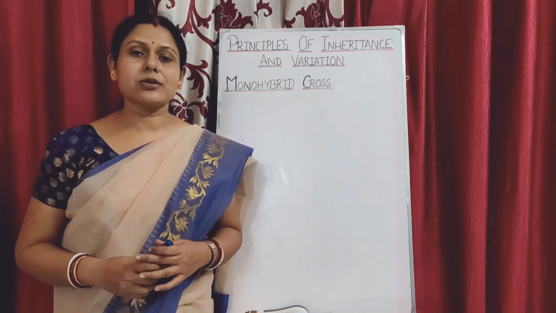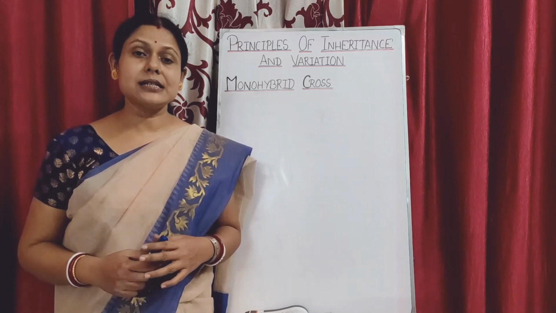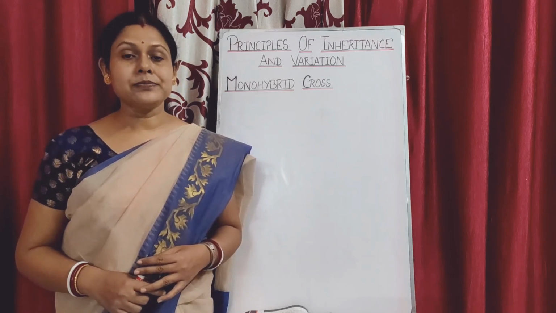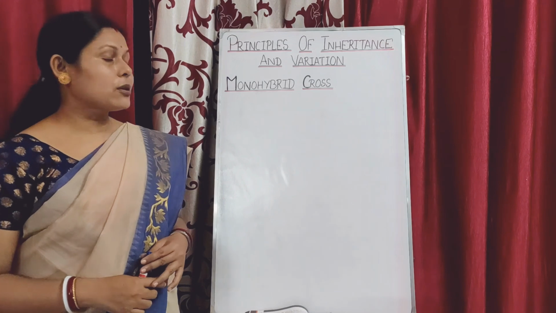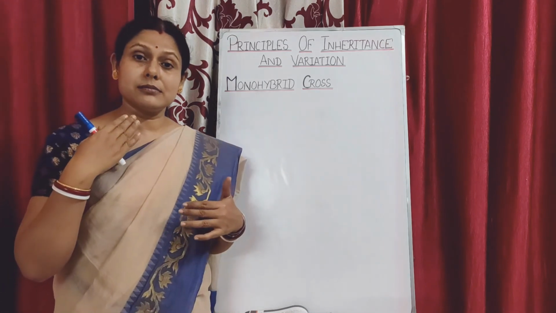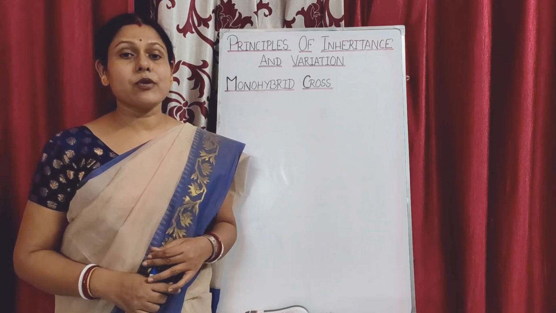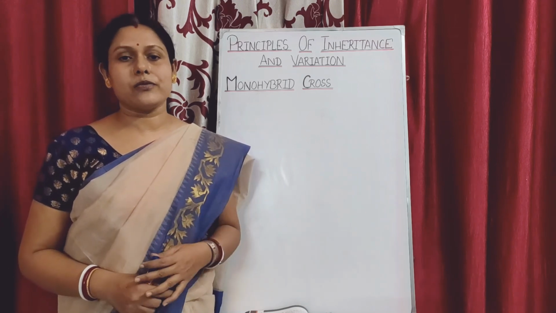That was because of the monohybrid cross which he had done, taking the 7 pairs of contrasting characters in the pea plant. Today we are going to read about the other aspects of the monohybrid cross which Mendel performed to confirm the results of his experiment.